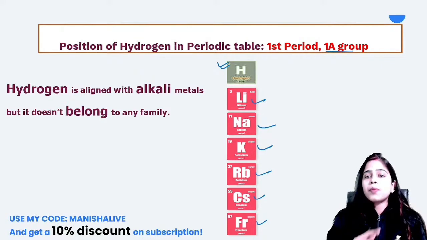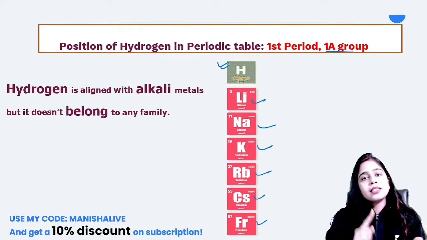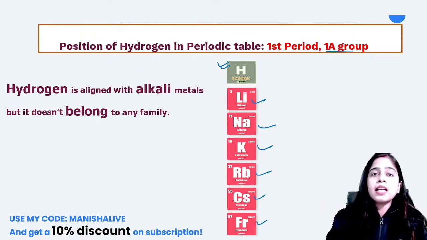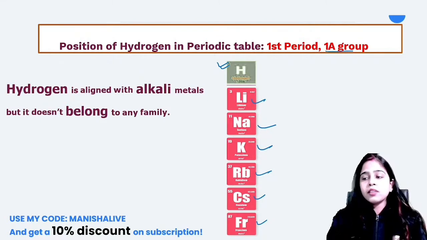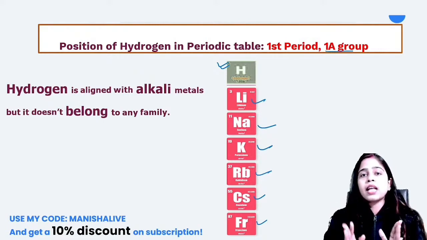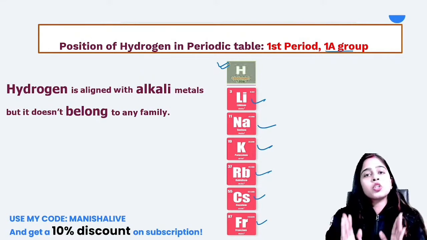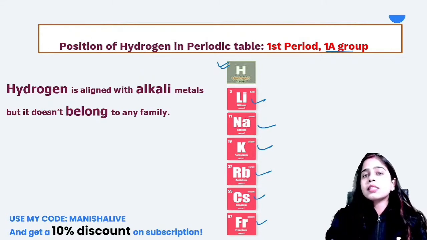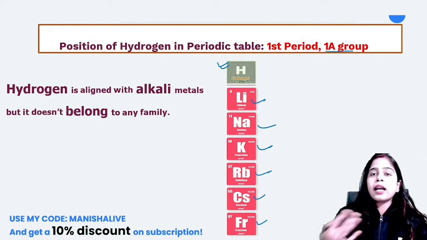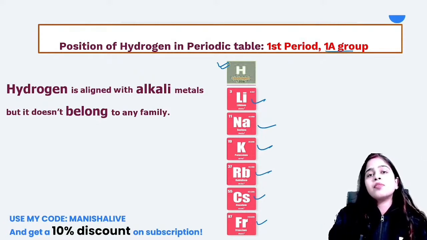It showed the properties of first group elements and 17th group elements also. So it was always a confusing case where to place hydrogen in the periodic table. That's why when the modern periodic table was given, Thomson suggested that hydrogen should be placed at the top of the periodic table so that the symmetry of the modern periodic table should not be disturbed. So as not to disturb the symmetry and position of other elements, we placed hydrogen at the top. But it is not like that hydrogen is placed in first group, so it will follow all the properties of the elements present in first group.